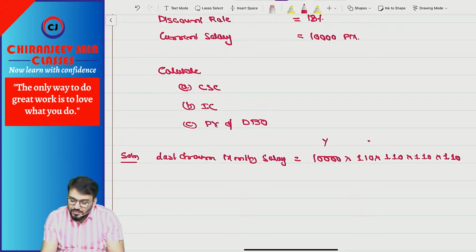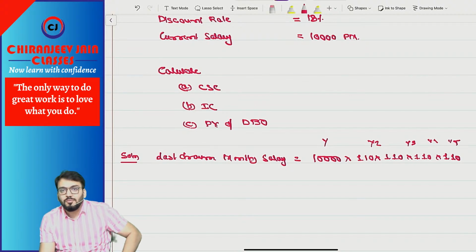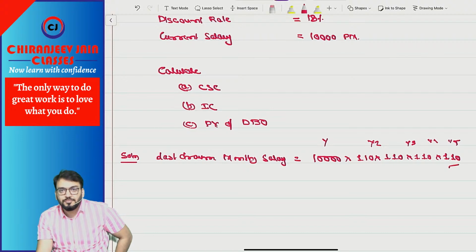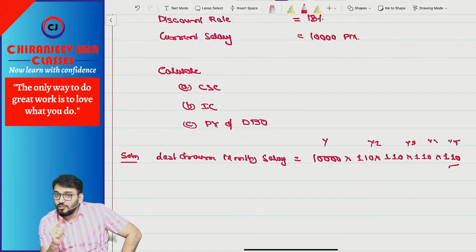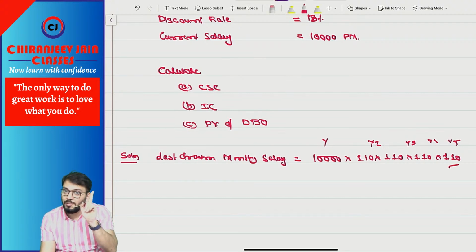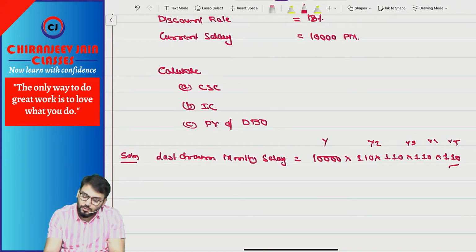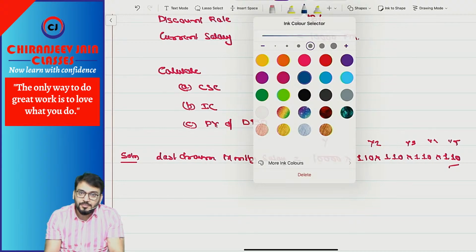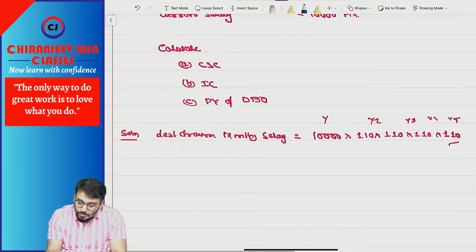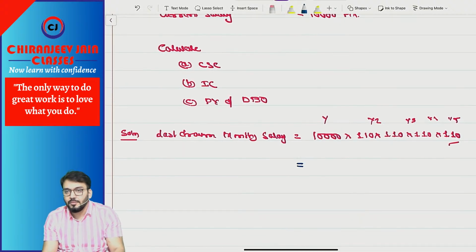This is year 1 salary, year 2, year 3, year 4, year 5. So at the end of the 5th year, this will be the last drawn monthly salary. But in one of the ICAI solutions, if you remember, they have multiplied 5 times. So if that same question comes, do it that way only. Okay? But the last drawn monthly salary is this only. Correct? So how much is this coming?